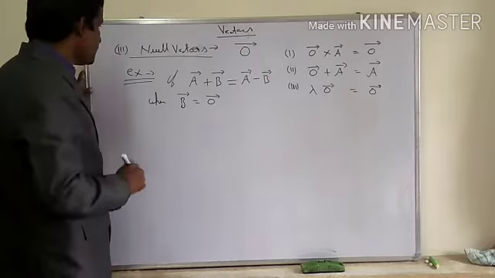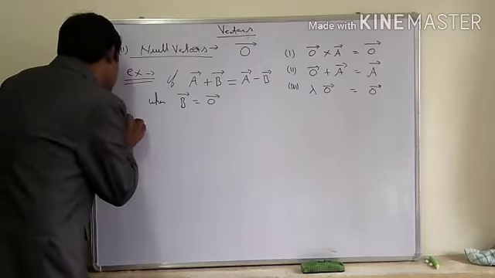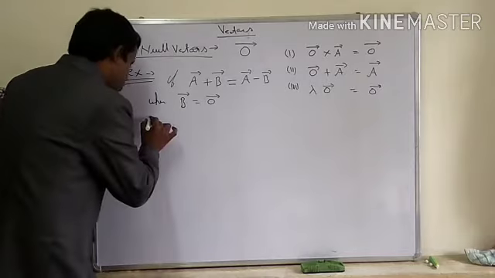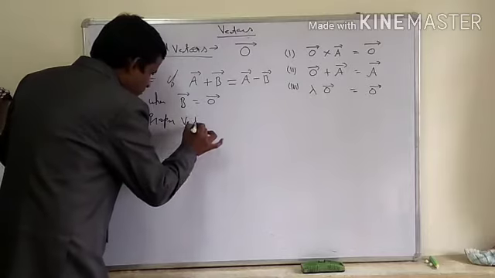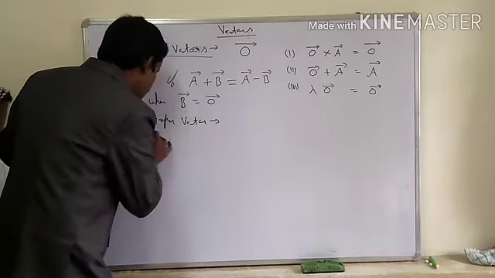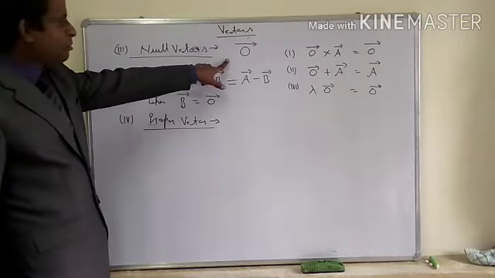Getting it? Now I am going to tell you the fourth one. It is the proper vector. What are the proper vectors? Vectors except null vectors are called proper.